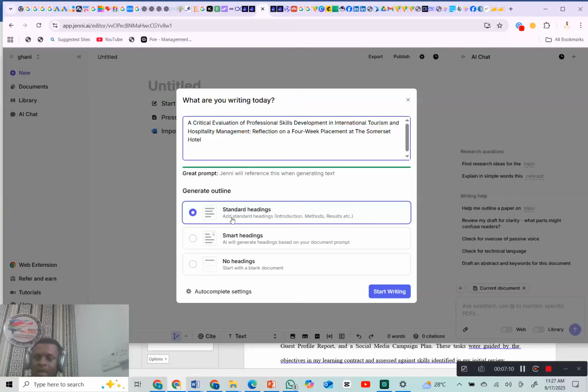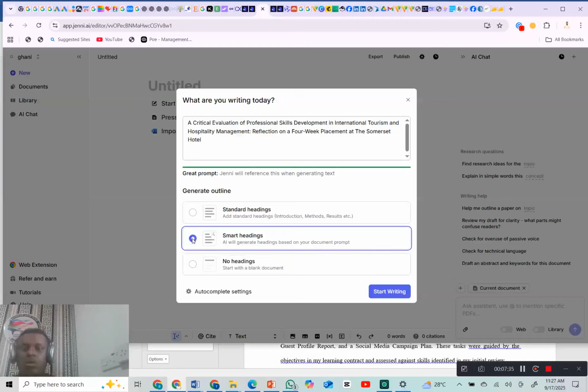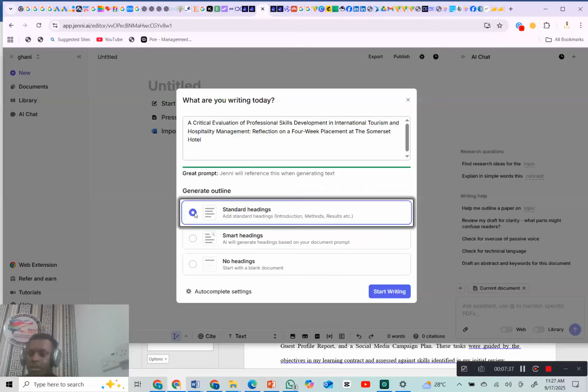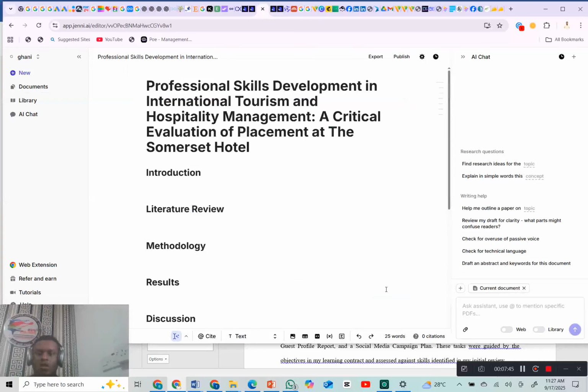So look at it, it said add standard heading: introduction, method, result. So if I click on this and I click on start, you're going to see it's going to automatically generate some headings for me. But most of the time, I always click on this section, start blank, so I don't need it to write any headings for me or any other thing. Same thing with this also, it also has its own side. But let's just explore this first one and let me click start so that you will see what I'm talking about. But most of the time, I always just click on nothing.